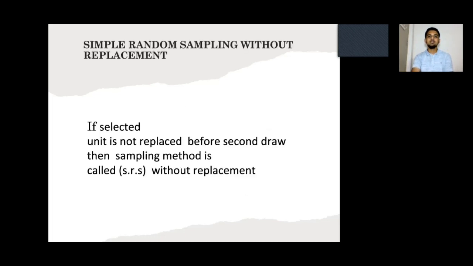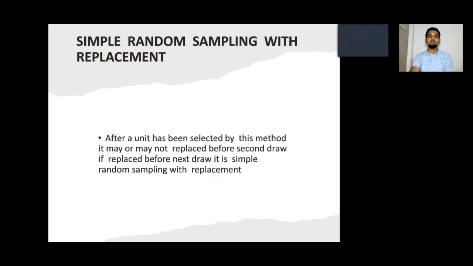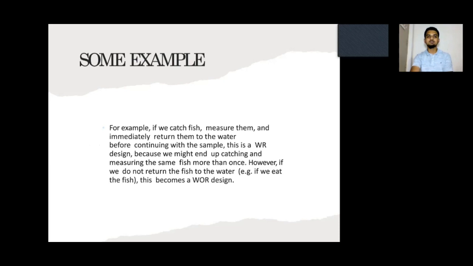Simple random sampling without replacement: if the selected unit is not replaced before the second draw, then the sampling method is called simple random sampling without replacement. Simple random sampling with replacement: after a unit has been selected by this method, it may or may not be replaced for the second draw. If the replacement is made before the next draw, it is simple random sampling with replacement.